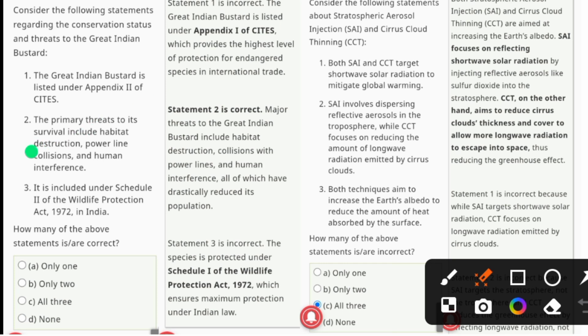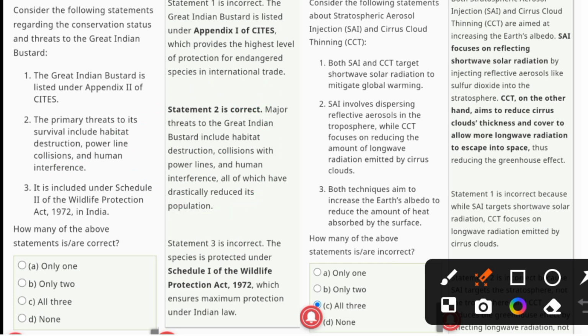The second statement reads: the primary threats to its survival include habitat destruction, power line collision, and human interference.